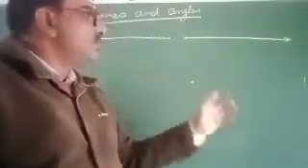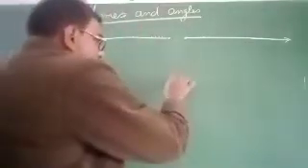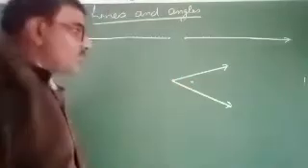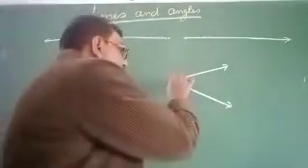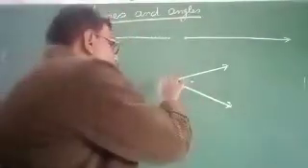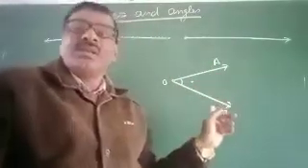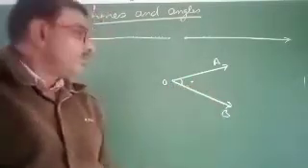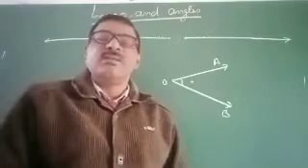But if you join two rays having the same ending point, suppose this is a ray and this is also a ray, then an angle forms. This is an angle. This is ray OA and this is ray OB. Ray OA and ray OB have the same starting point, that is O. So you can say when two rays start from the same ending point, an angle forms.